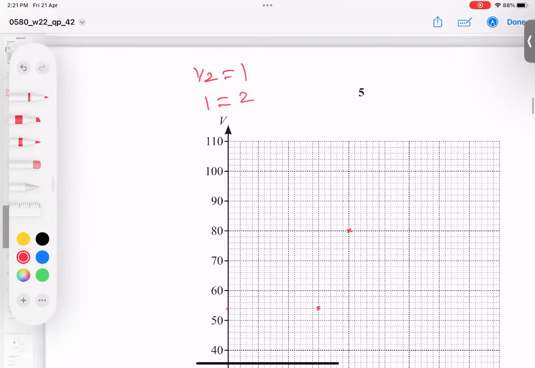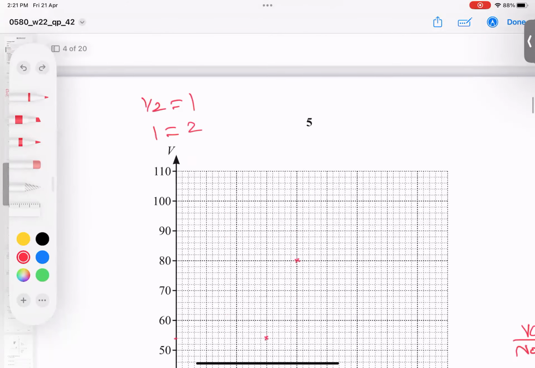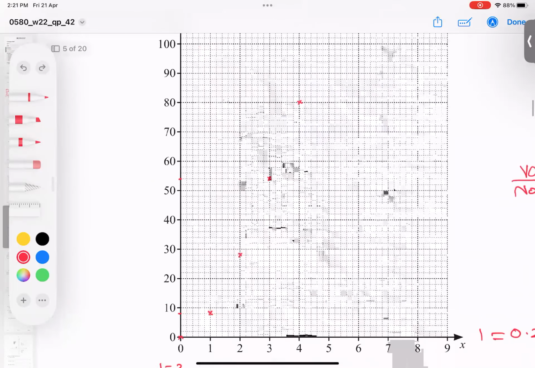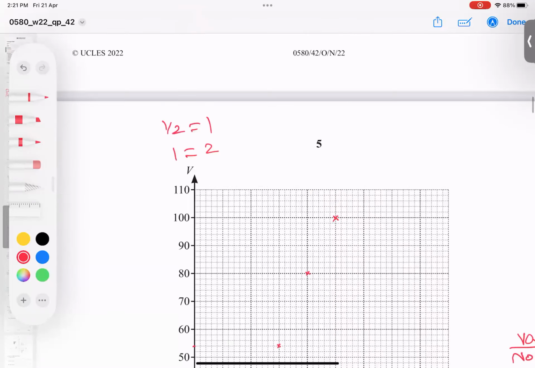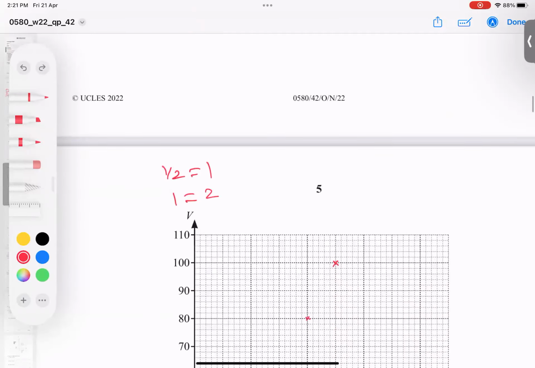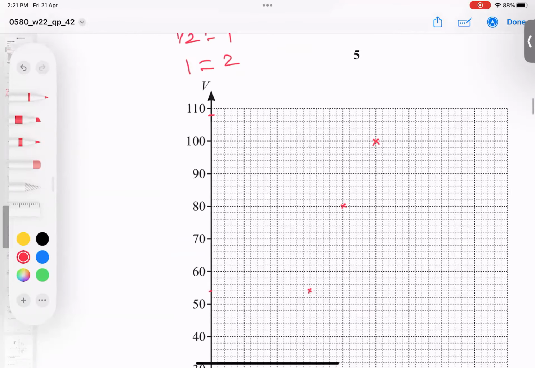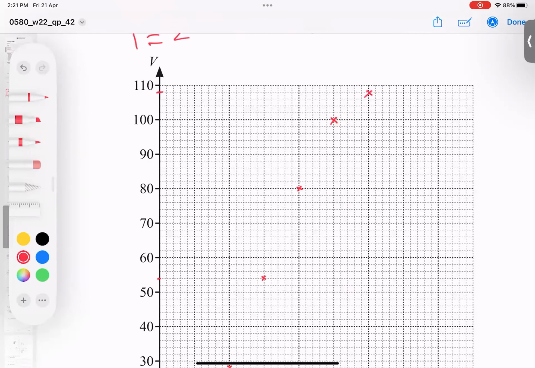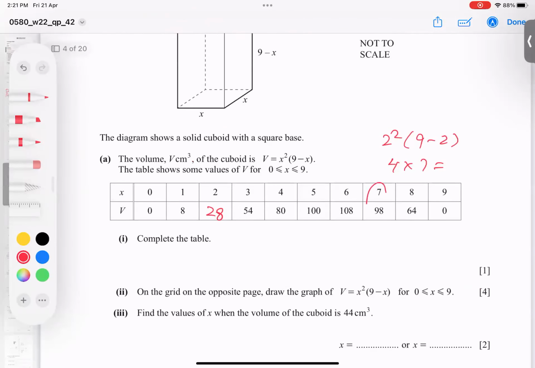Okay, now this is done even, and let's go for 500. X is 5, Y is 100. So I think now you're familiar, 5 from here, 100 from here, they meet here. And the next value is 6, 108. 108 is naturally one box below 108, and 6 is this line. I believe you're understanding. Let's talk about the next one.